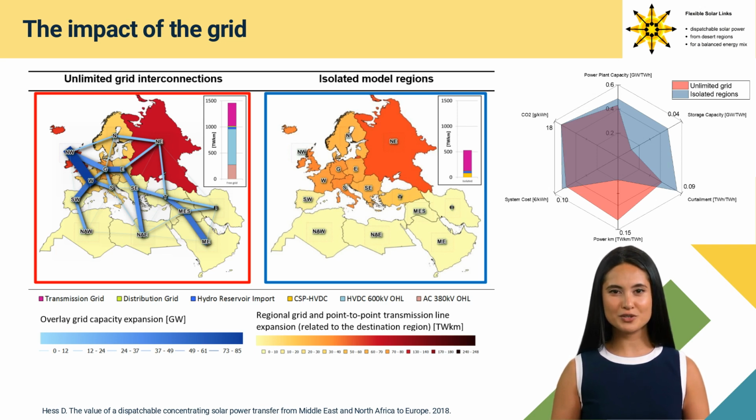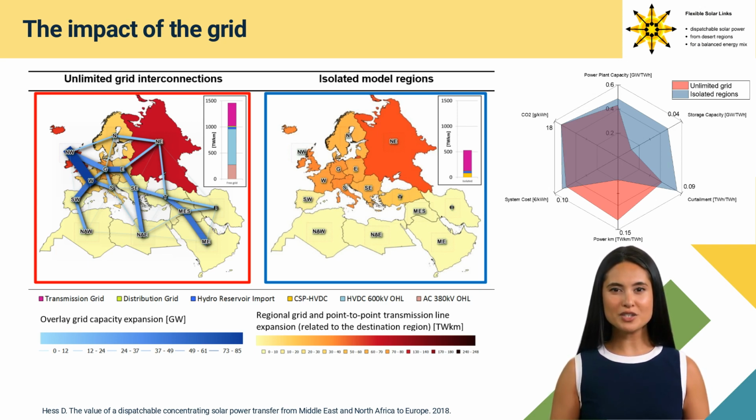The power kilometer subdivision in the scenario, unlimited grid, shows that CSP-HVDC is not integrated using an overlay grid. The exclusion of the overlay grid leads to the integration of CSP-HVDC. However, the results of the scenario, unlimited grid, show that dispatchable power is built also for export from North Africa and the Middle East to Central Europe, however for a transmission via overlay grid. Also, wind offshore capacity expansion takes place and causes the high transmission capacity between Northern and Central Europe.